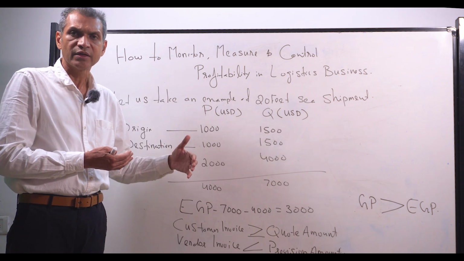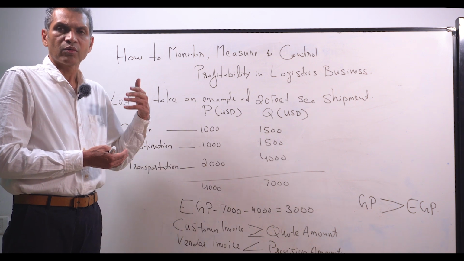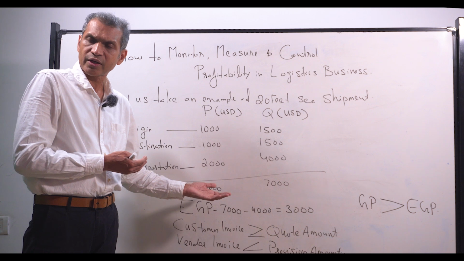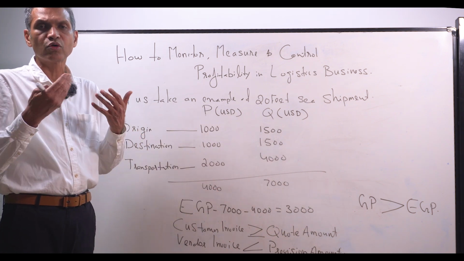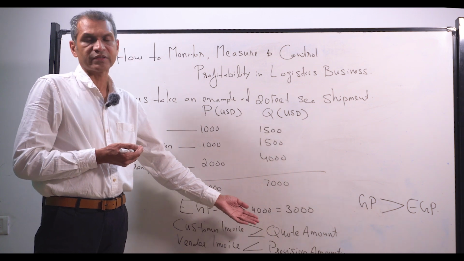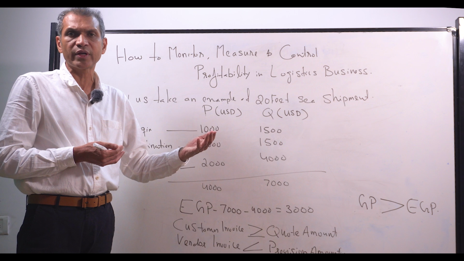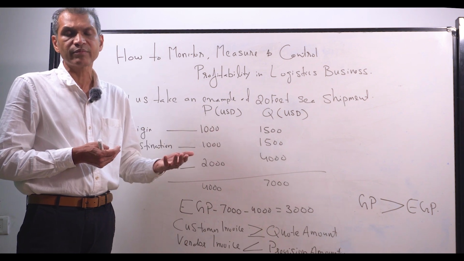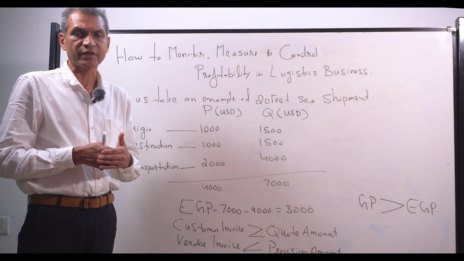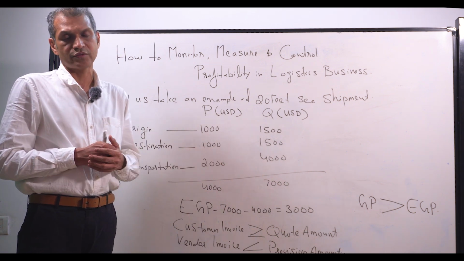In that case, the system and the processes should allow the accounts to book the customer invoice less than the quoted amount and also allow booking the vendor invoice greater than the provisional expenses. So maybe the job will be executed at less than the EGP, or someday the job will be executed at a loss. But since we have given the exception, the system will allow booking the job in both scenarios.